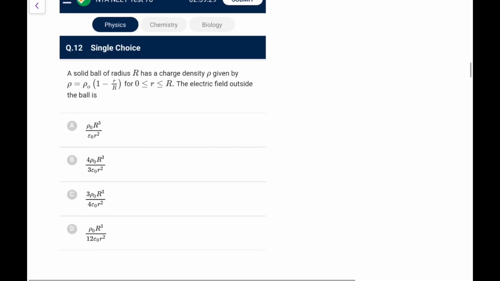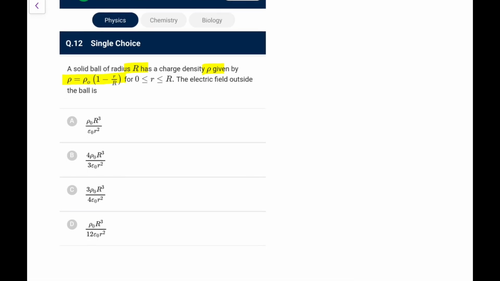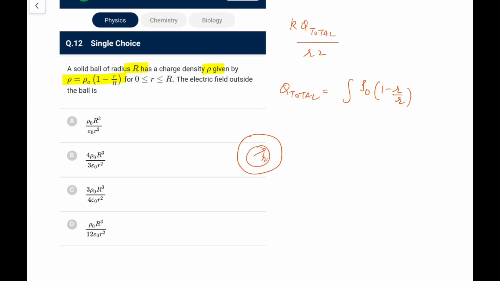Next, a solid ball of radius R has a charge density rho given by this. The electric field outside the ball is? Because it is a spherical distribution, outside the ball you can directly write Q total upon r square. So just find out Q total. I can do it from integration, where rho is rho naught into 1 minus r by R, taking a shell at r and a small dr thickness.